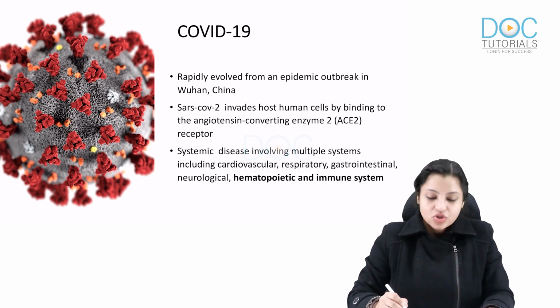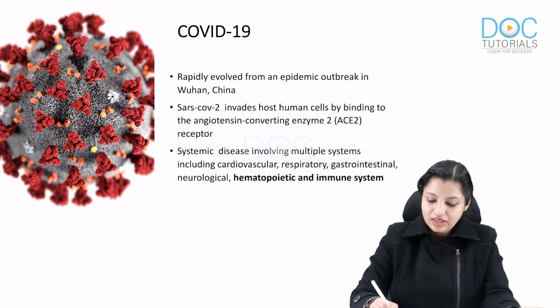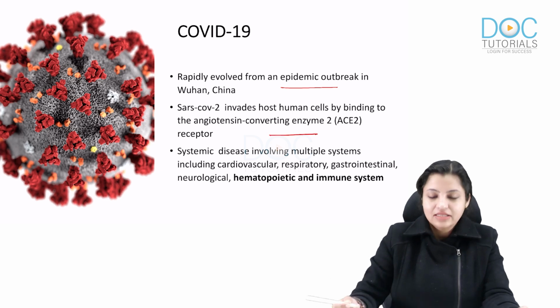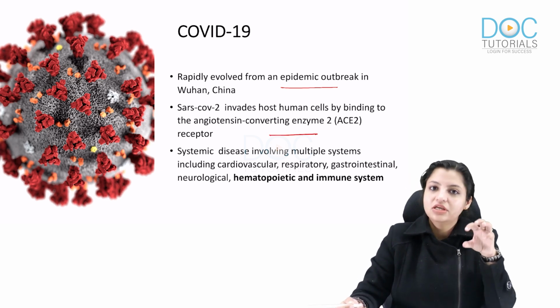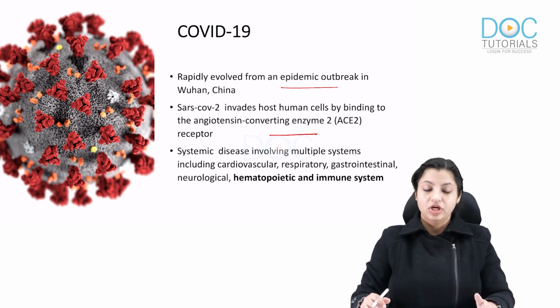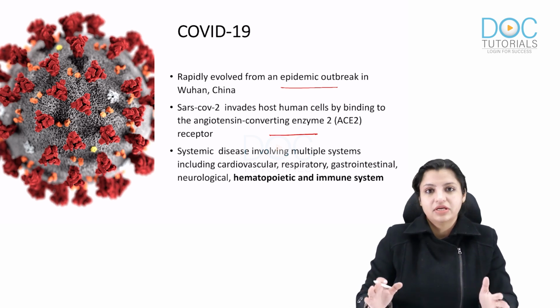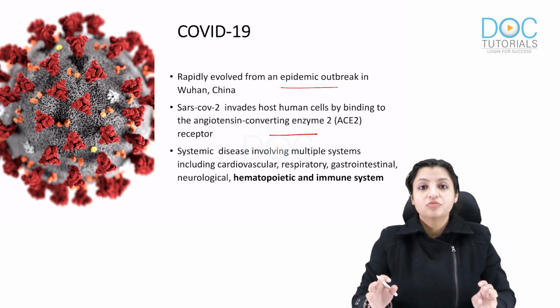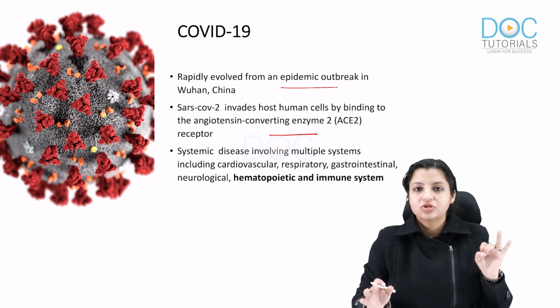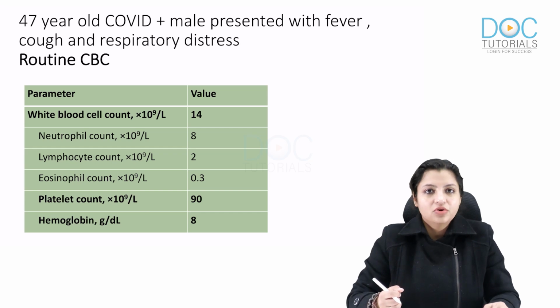Now coming to COVID-19, as you all know, it evolved rapidly from the epidemic outbreak in China, and it infects the cells by attaching to the ACE2 receptor. It can affect nearly all the organs of the body, but the most predominant effect is on the hematopoietic, immune and respiratory systems. So these three systems are mostly affected: respiratory, hematological and immune. Let's look at the case first and then we'll go by it.